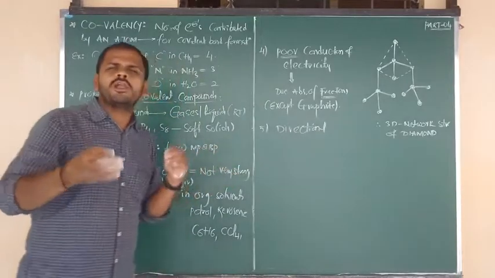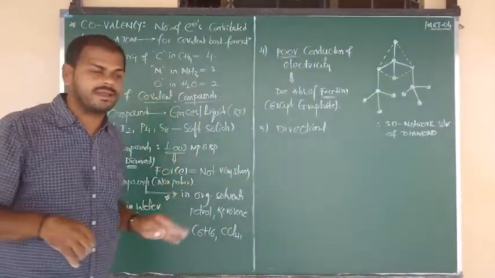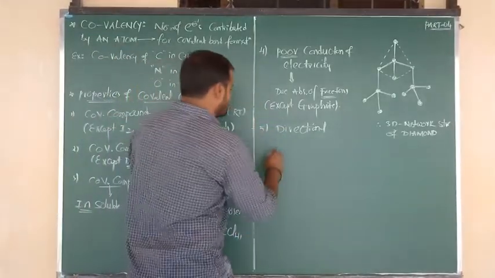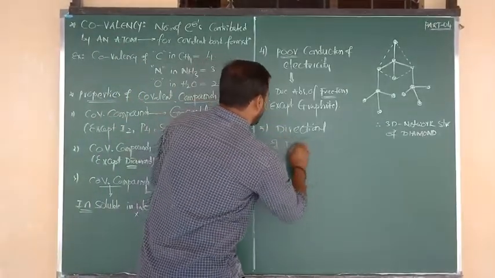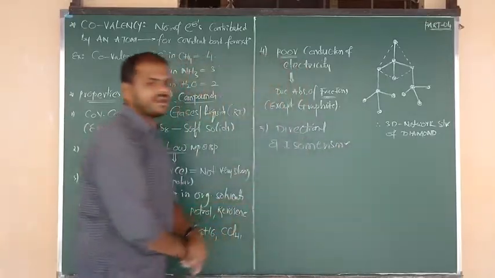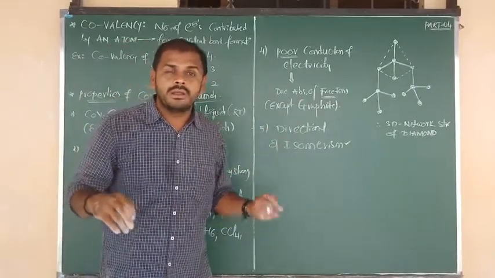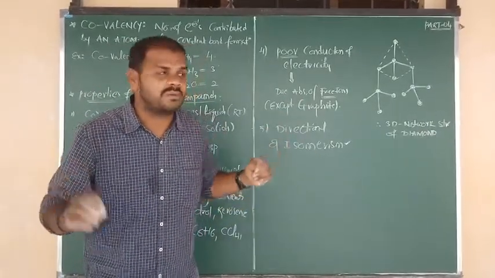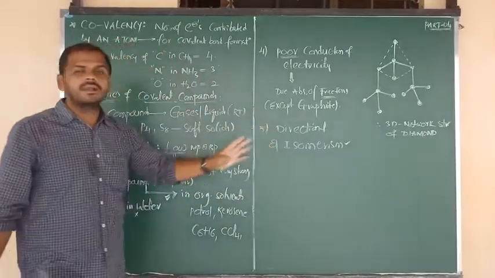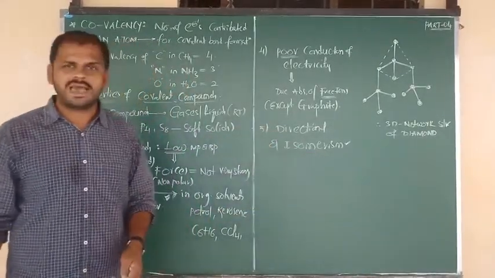Means how the covalent bond is going to form, on the x dimension or on the y dimension, like that. Due to their directional nature, by using covalent compounds we can write the isomers. But ionic compounds are non-directional, so they cannot form isomers. Covalent compounds are directional, and that is what allows the formation of isomers.